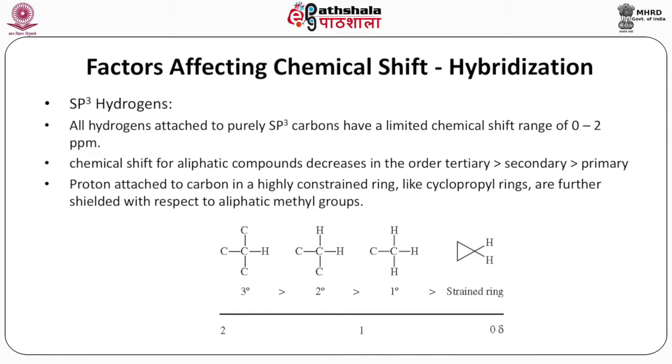Hybridization. sp3 hydrogens. All hydrogens attached to purely sp3 carbons have a limited chemical shift range of 0 to 2 ppm. Chemical shift for aliphatic compounds decreases in the order tertiary is more than secondary is more than primary. Protons attached to carbon in a highly constrained ring like cyclopropyl rings are further shielded with respect to aliphatic methyl groups, as is shown in the figure.